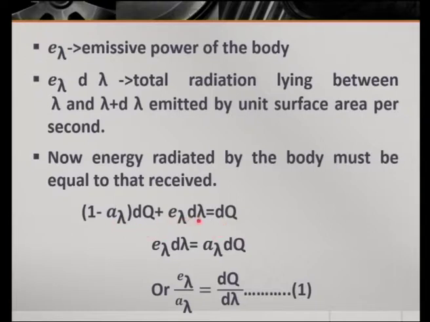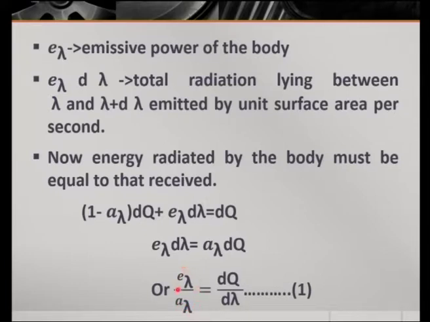Now, manipulating this equation, we get E lambda d lambda is equal to A lambda dq, or E lambda by A lambda is equal to dq by d lambda, where E lambda is the emissive power of the body and A lambda is the absorptive power of the body.